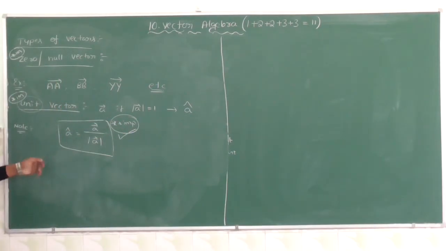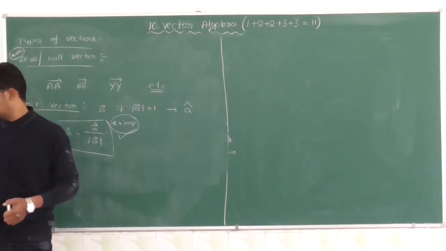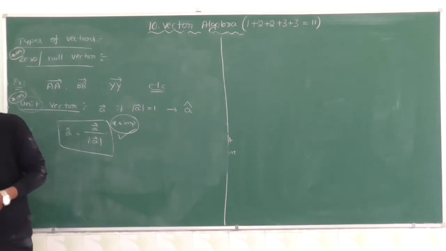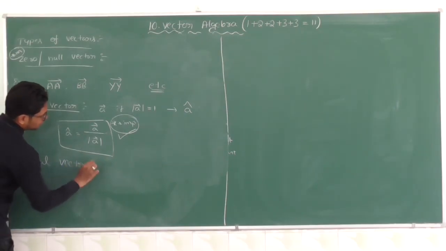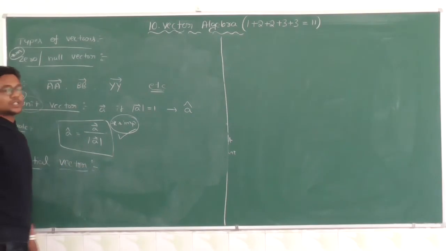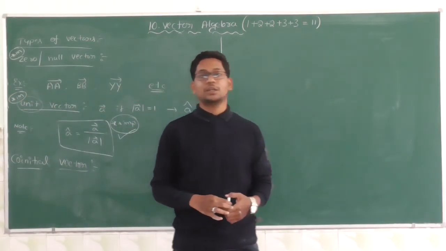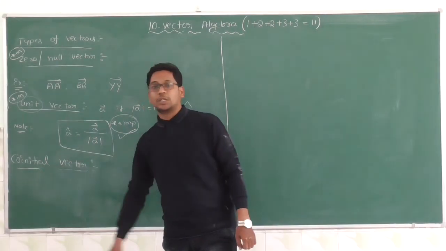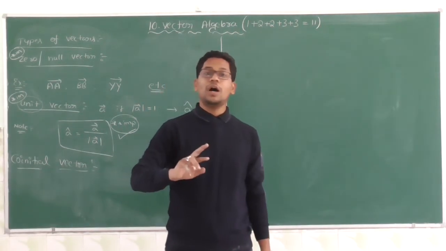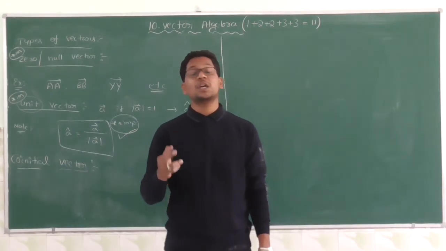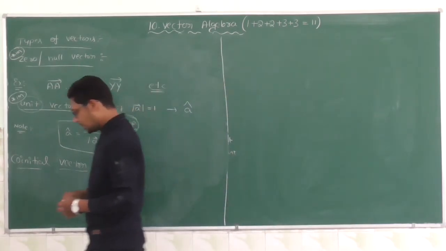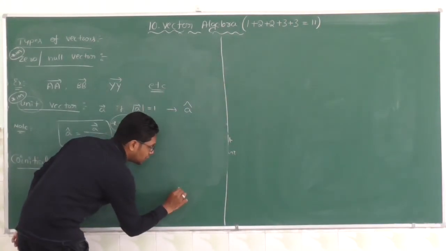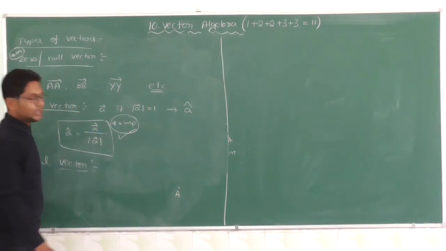Okay, so it is a unit vector. I hope you will understand well. Next vector, co-initial vector. So what is meant by co-initial vector? Two or more vectors with the same initial point are said to be co-initial vectors. Initial point is same. See, we have the initial point A.